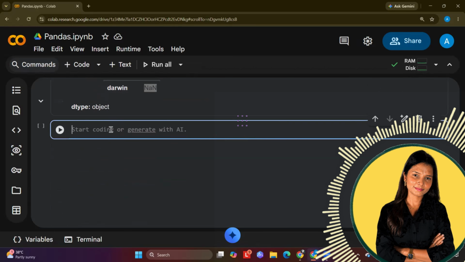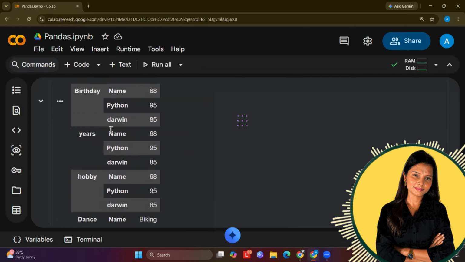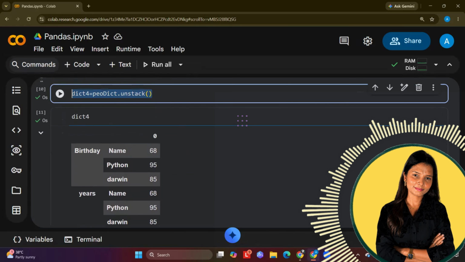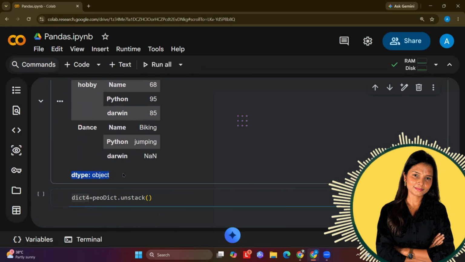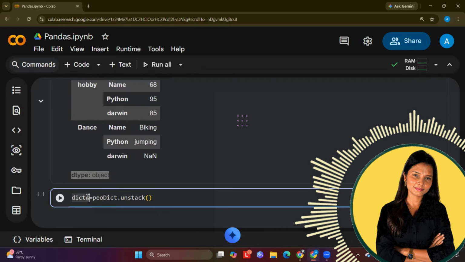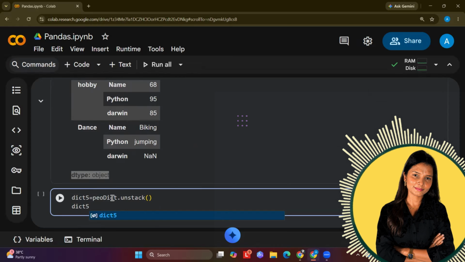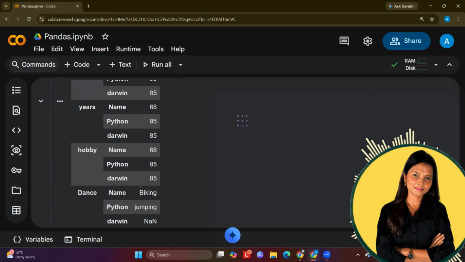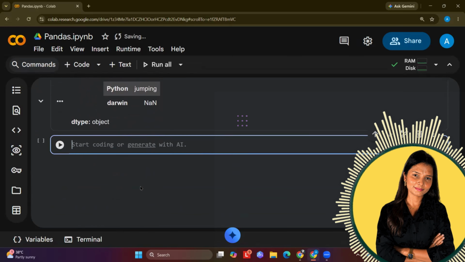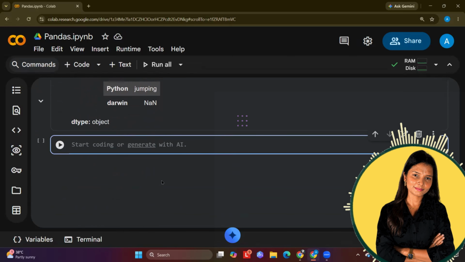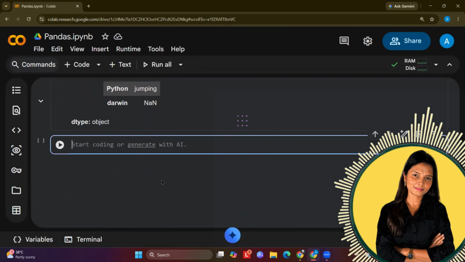If you are going to call unstack again in the same file, what will happen? With this unstack, you will be able to get the series object. Again, you can see this is an object, right? Now, if I change the variable to 5 and write dict5 here and run it, you can see you are getting the same values again. That's how it works. So these two things are very important.